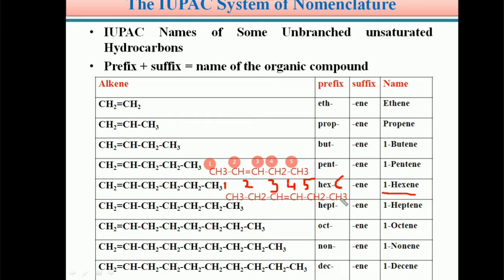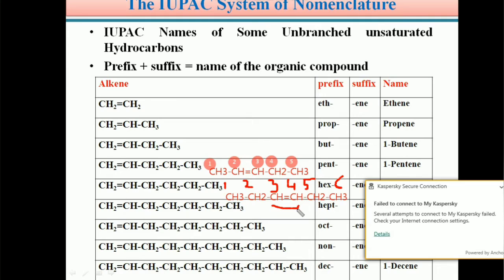If you number from right to left also, the double bond is between the third carbon and the fourth carbon, either from left to right or right to left. Therefore, this is a symmetrical compound. These types of compounds are called symmetrical compounds in organic chemistry.